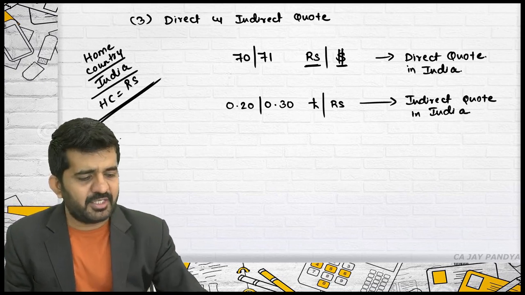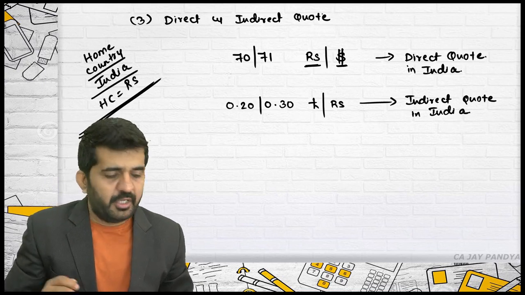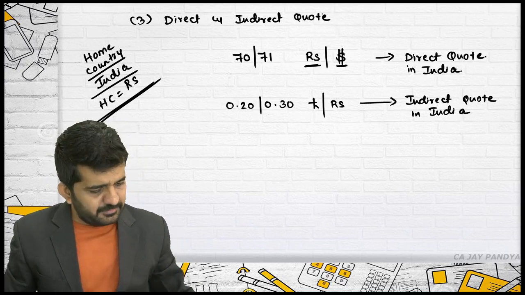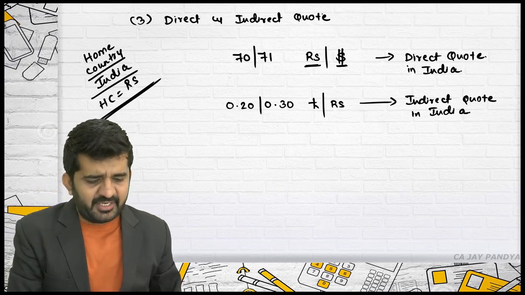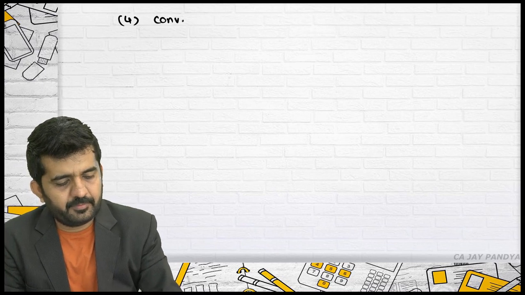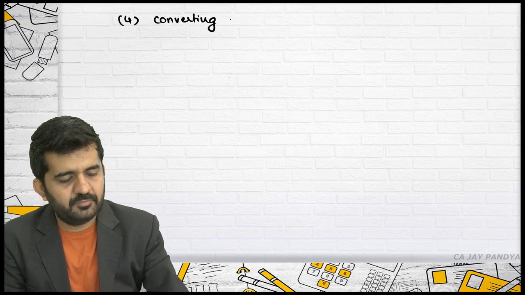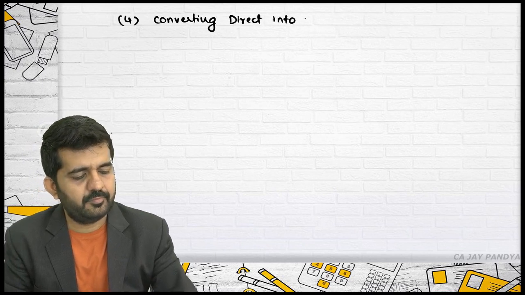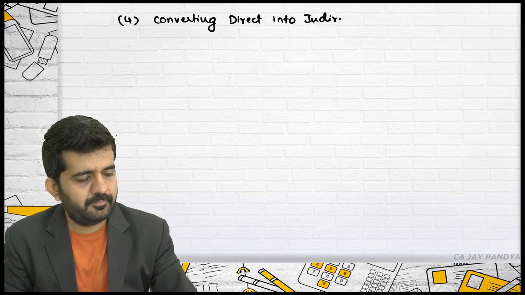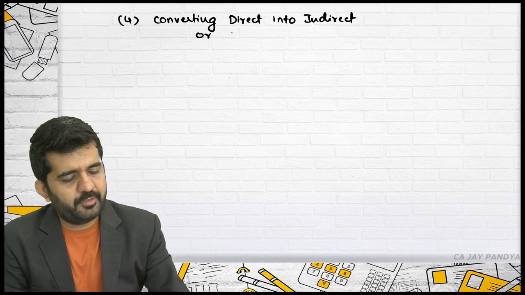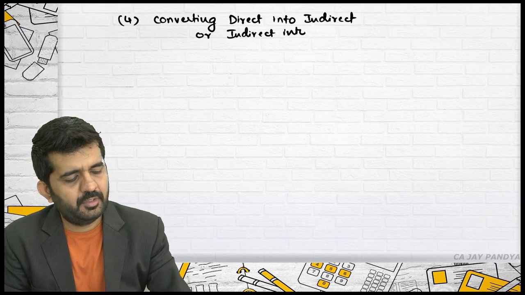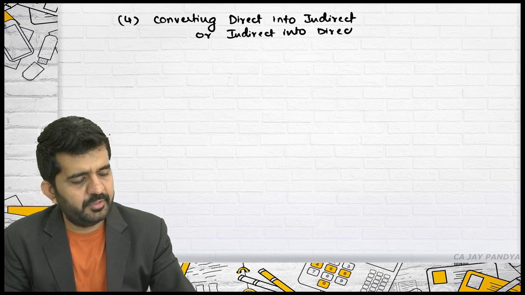So this was direct and indirect quote as far as India is concerned. Next is converting direct into indirect, or indirect into direct.